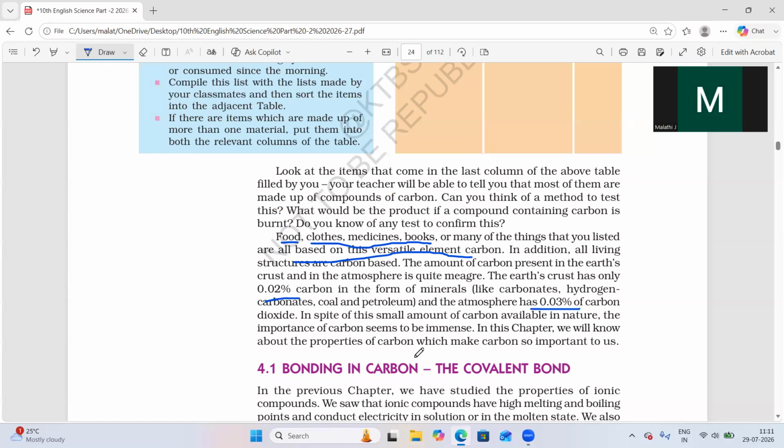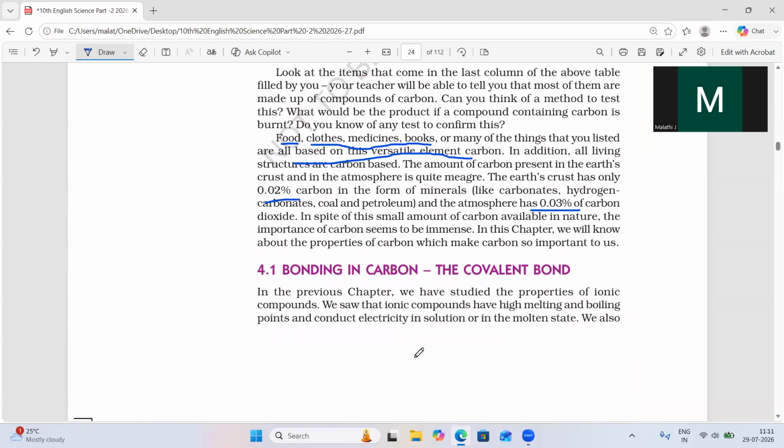Why is carbon so special? What is the versatile nature of carbon? Why do we call carbon unique? There are two main properties of carbon. One is tetravalency, and because of this tetravalency carbon has a unique or versatile nature.